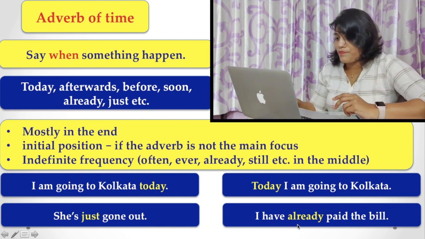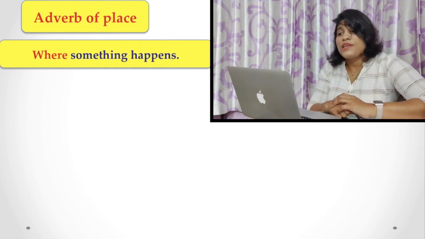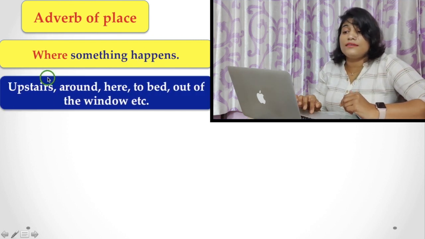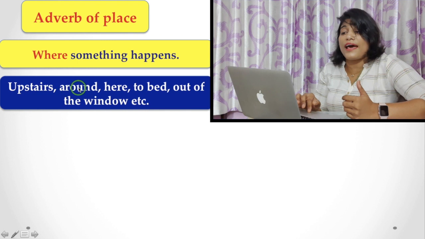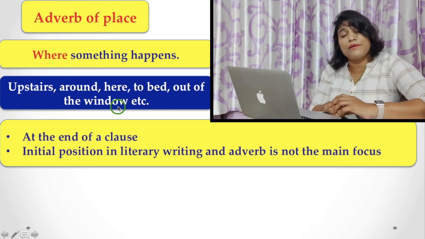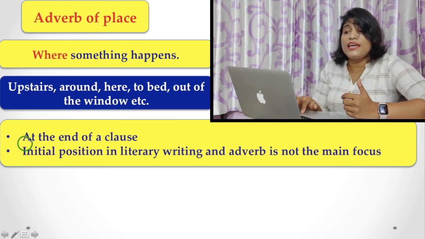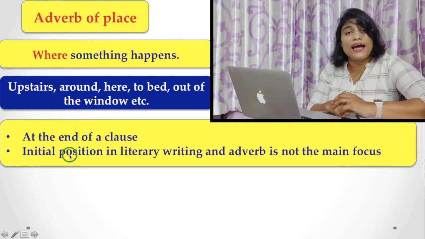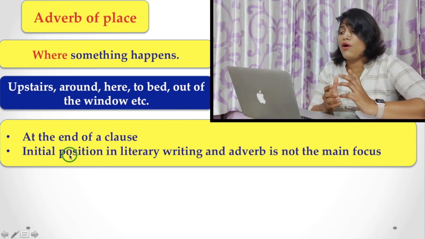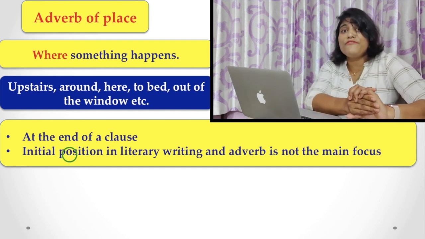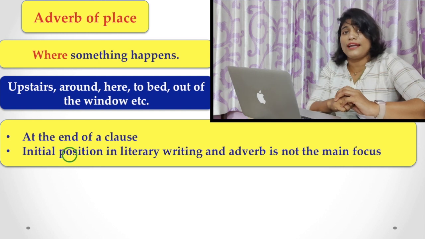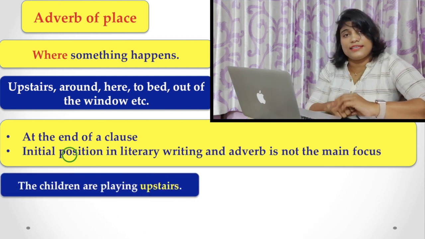Now, adverb of place refers to where something happens. The examples are upstairs, around, here, to bed, out of the window, etc. Actually the adverb of place is used at the end of a clause, but sometimes in literary writing, or where the adverb is not the main focus, in those cases it can be used at the beginning, at the initial position.